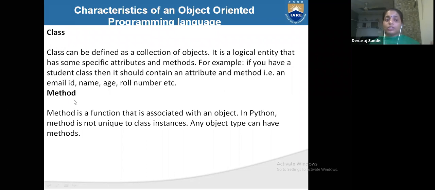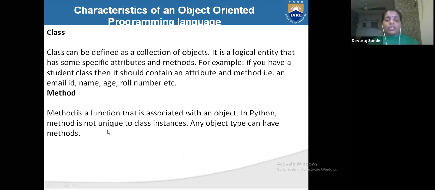If you have a student class, then it should contain attributes and methods, that is email id, name, roll number. What is a method? A method is a function that is associated with an object.